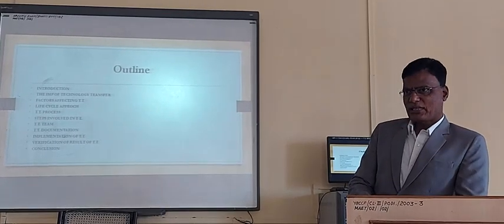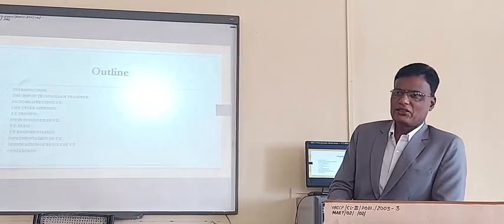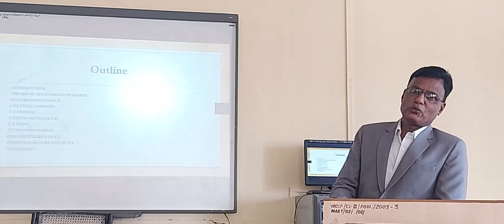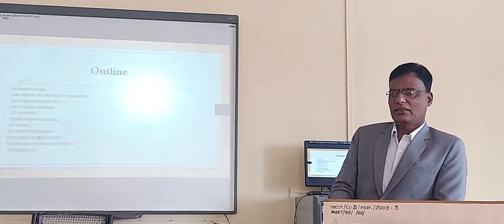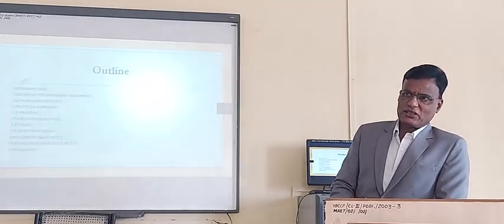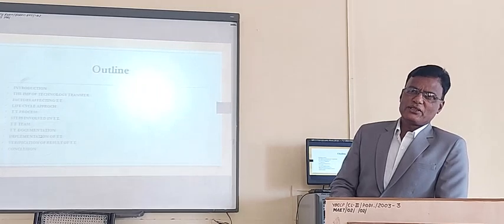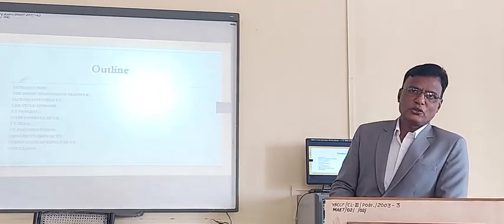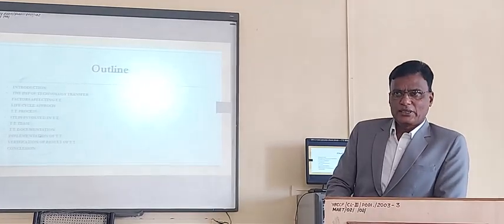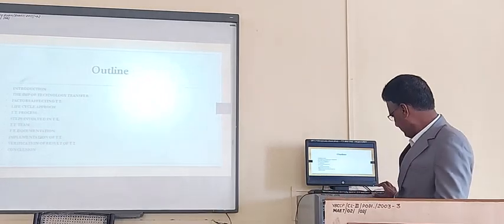In the introduction part we already saw what technology transfer is. When there is research that is useful to human beings, that research is converted to useful use by transferring it into technology. So there are two parties: one party is the researcher or innovator, and the other is the capitalist or industrialist, who converts that technology into useful use. That becomes the background of today's lecture, the introduction. Next, the importance of technology transfer.